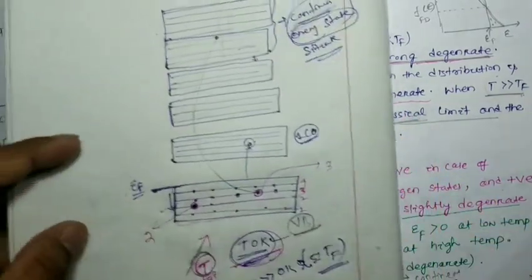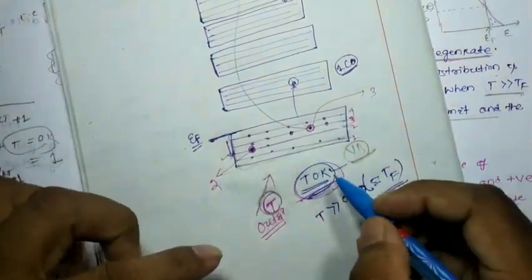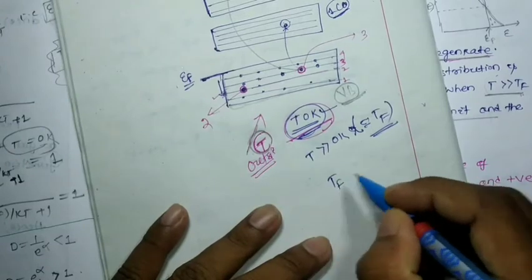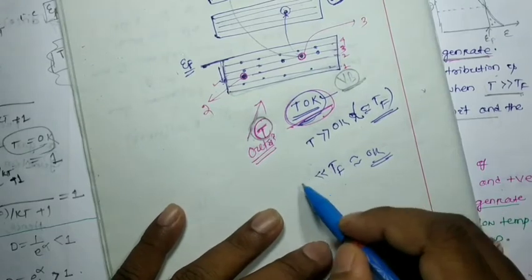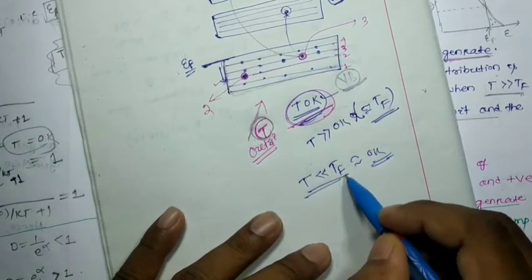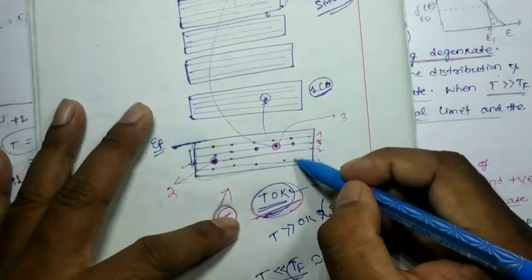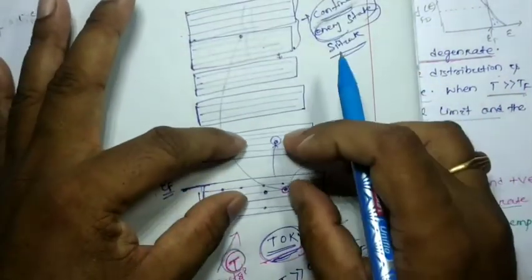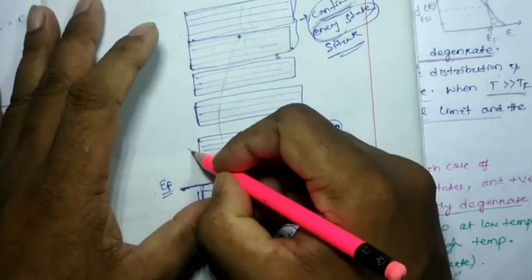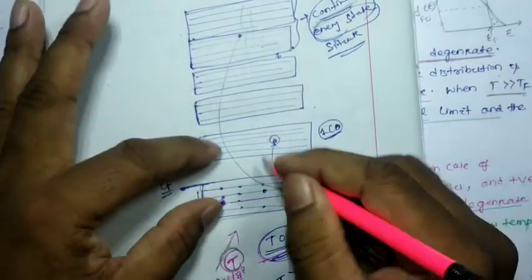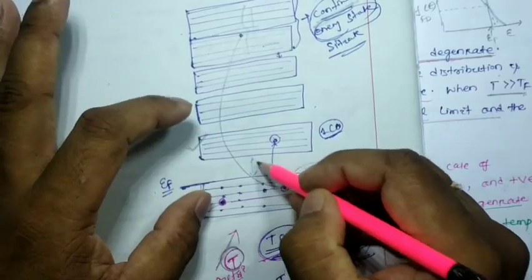Another thing is that, suppose you consider TF very near to 0 Kelvin, right? So if we decrease the temperature to less than TF and very close to 0 Kelvin, that means we can get the energy states, or the discrete energy bands. This is your fast conduction band, this is your valence band. It is differentiated with a gap, very significantly differentiated. This is one band, this is another band.